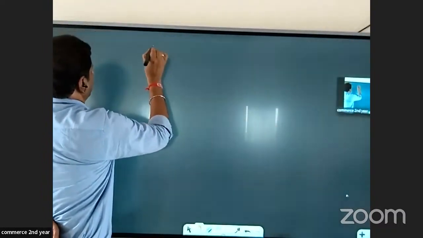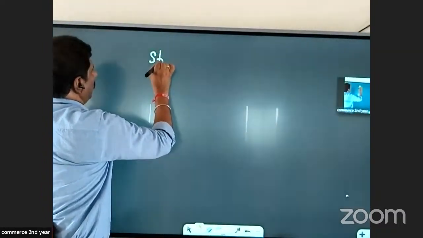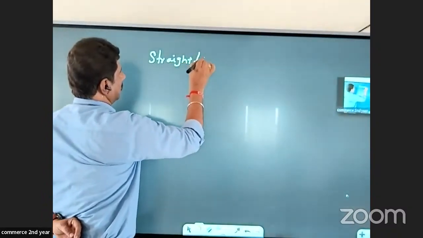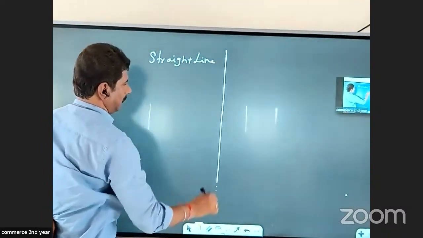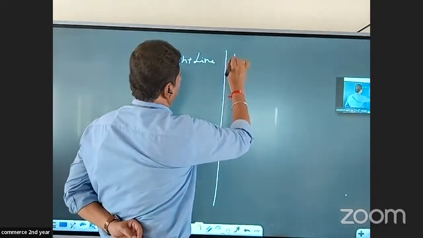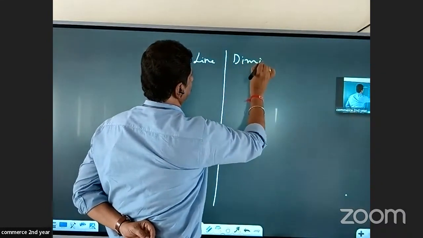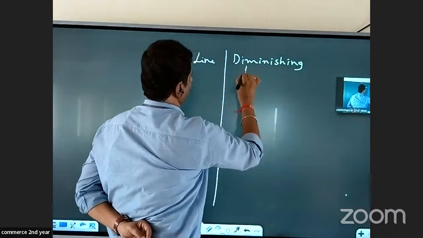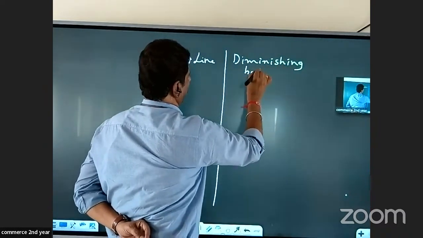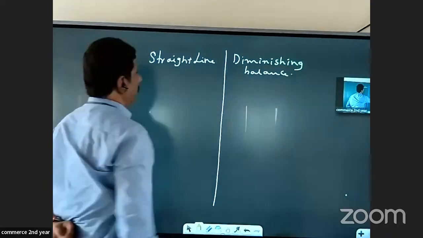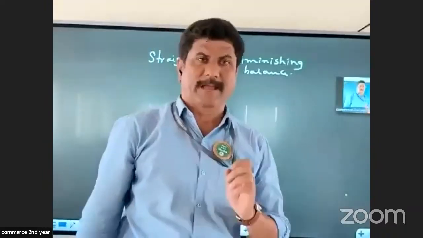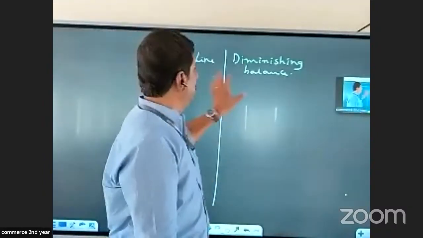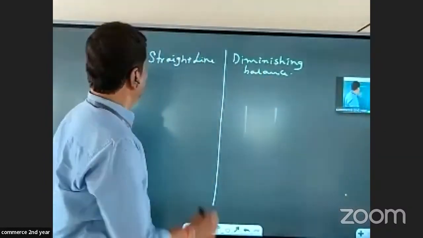What is the difference between straight line method and diminishing balance method?